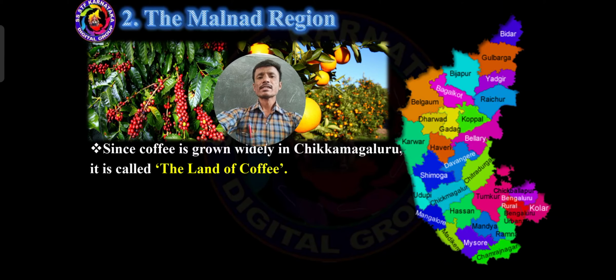Then after, see, since coffee is grown widely in Chikmagaluru, it is called the land of coffee. This is a one mark question. Why is Chikmagaluru called the land of coffee? Because coffee is grown widely in Chikmagaluru. Widely, over a large area. Most of the area in Chikmagaluru has grown coffee. So that is why Chikmagaluru is called the land of coffee. This is the main reason.